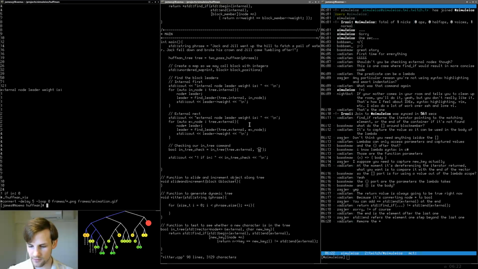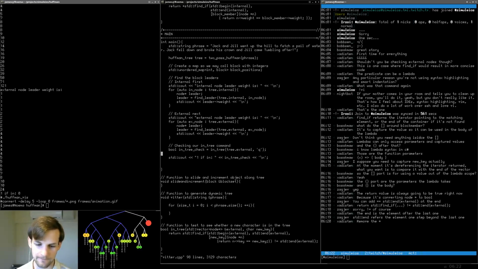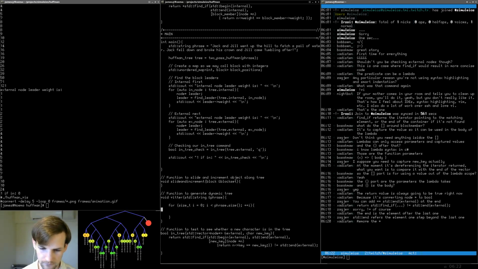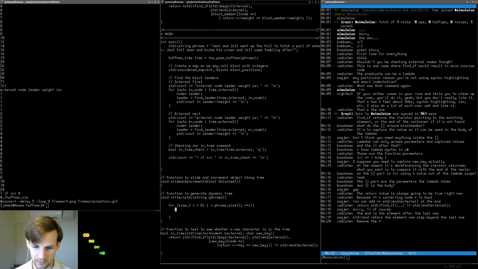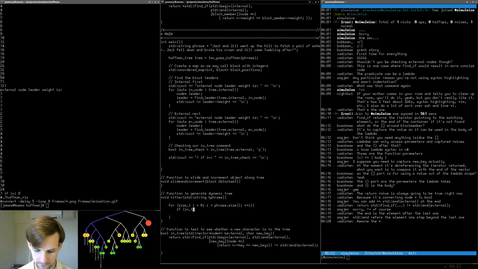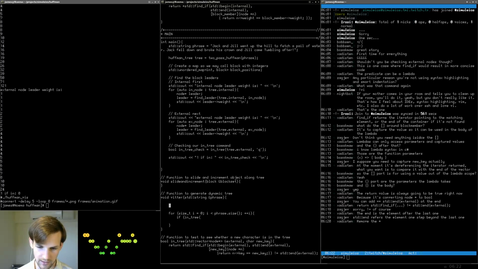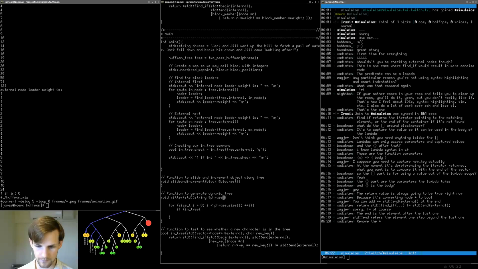Okay, so the first thing we need to do is check to see whether the character is in the tree or not. So we're going to go through and create our quick if statements. One second. So if, where are we? Entry of, let's see, we want all of our external nodes. So where do we have our external nodes? I guess we're just going to have a vector of internal external nodes. So let's go here and let's do, better yet, let's go here and let's read in our Huffman tree.